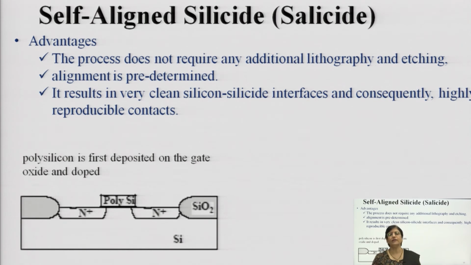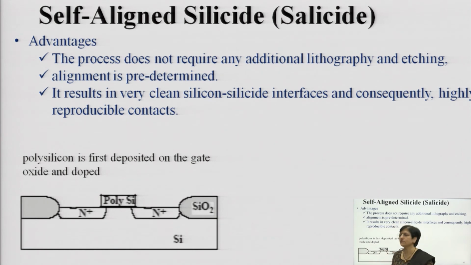Then finally, there are self aligned silicides. The advantage of silicides is that the deposition process does not require any additional lithography or etching. The alignment is predetermined because they are self aligned silicides. As a result, the process overall is very clean, with clean silicon silicide interfaces, and consequently highly reproducible. When you carry out the process repeatedly, it will have the same impact.